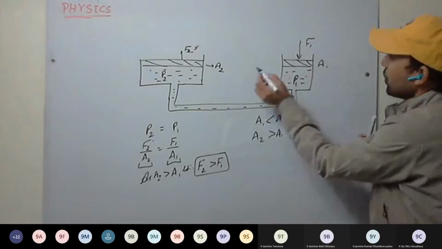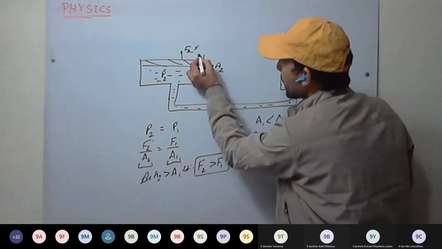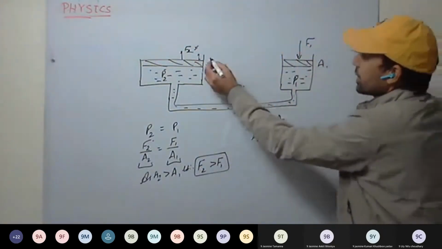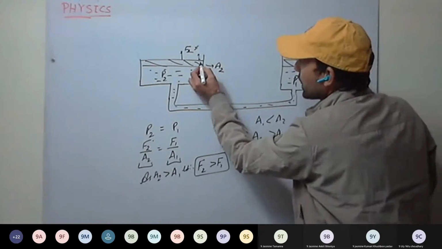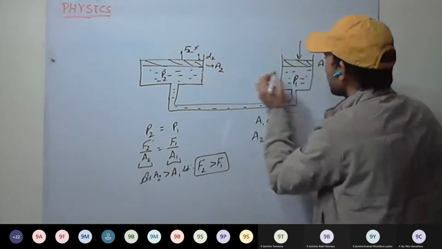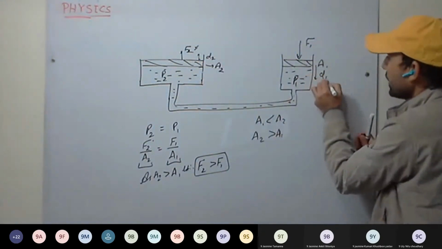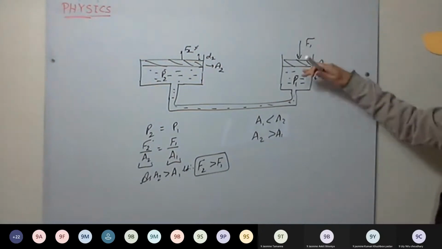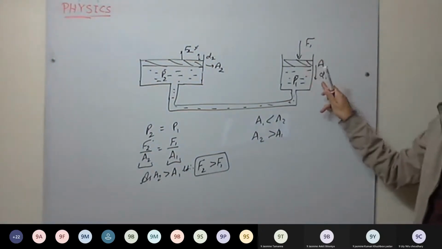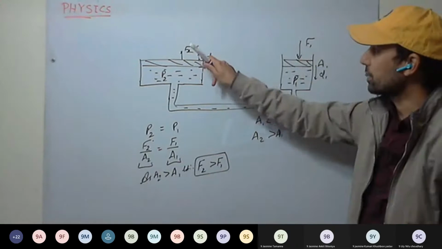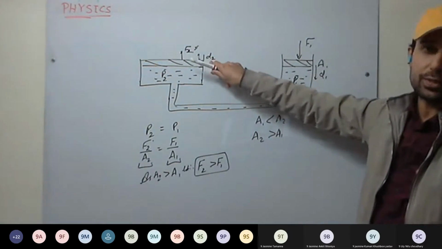But see here, for moving it by some distance. For example, this piston has been moved by D2 distance, and here it has moved by D1. So we have pressed the piston by D1 distance, and here the piston rises by D2 distance.